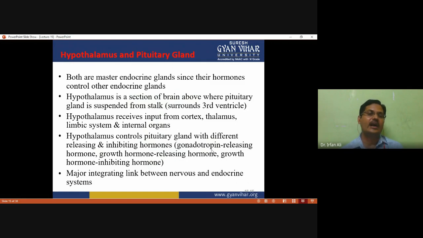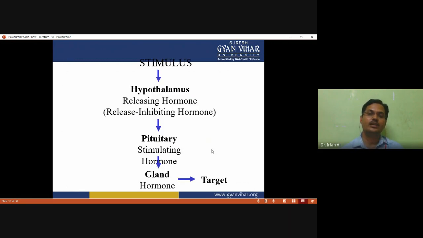And the hypothalamus controls the pituitary gland with different releasing and inhibiting hormones, like gonadotropin releasing hormone, growth hormone releasing hormone, and growth hormone inhibiting hormone. The major integrating link between the nervous and endocrine system is the hypothalamus and pituitary gland. So this figure clearly indicates how the hypothalamus controls the release of the pituitary gland.